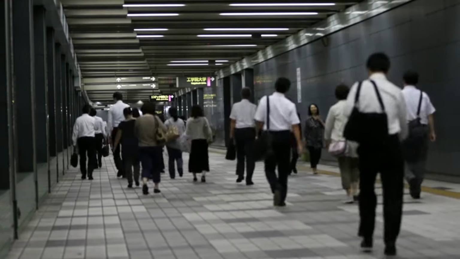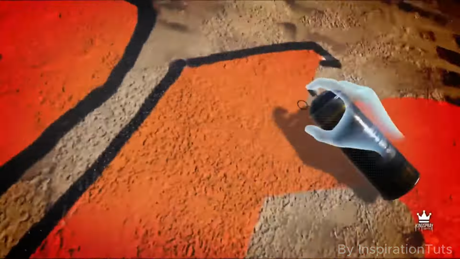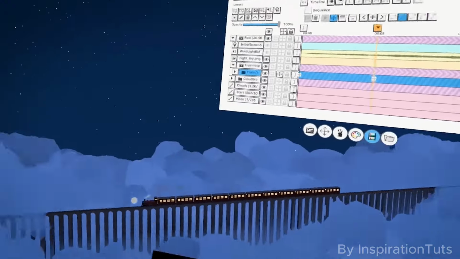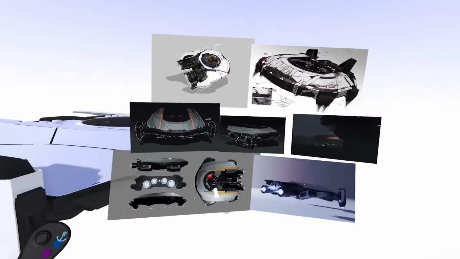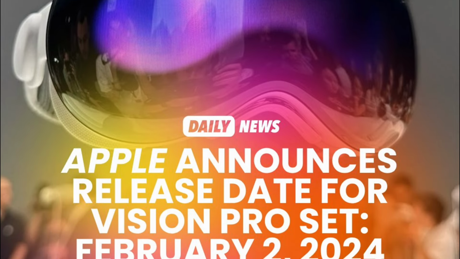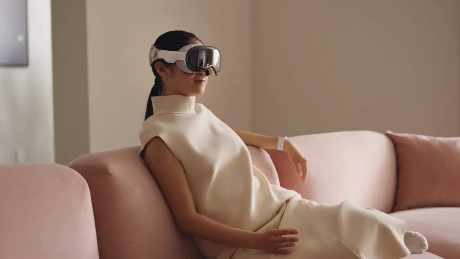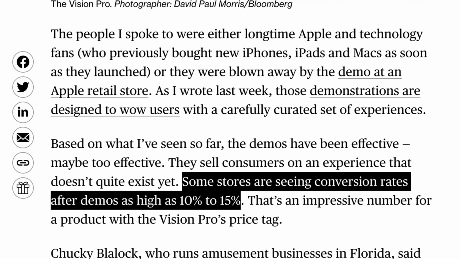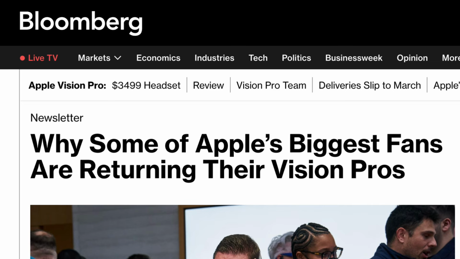Besides B2B, how's AI 3D in the consumer market? It would be cool to create and interact with 3D scenes and objects through VR devices. 2024 was expected to be a big year for VR and AR, as Apple was to launch Vision Pro in early February. However, within 2 weeks after the launch, stores are seeing conversion rates as high as 10% to 15% after demos, as reported by Bloomberg.